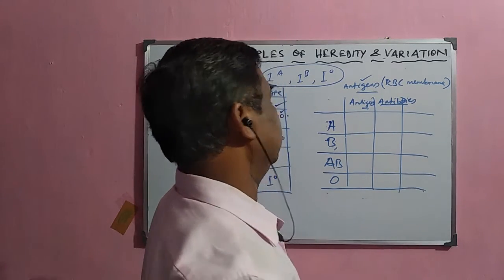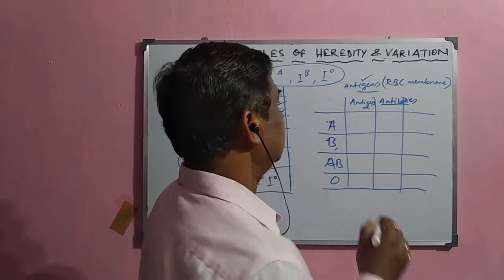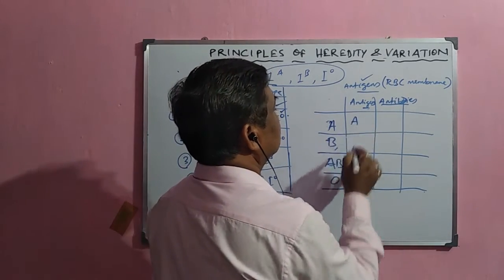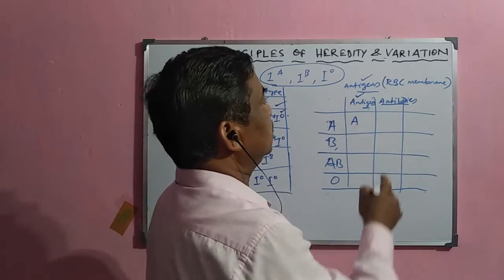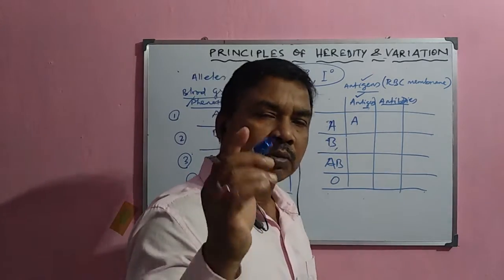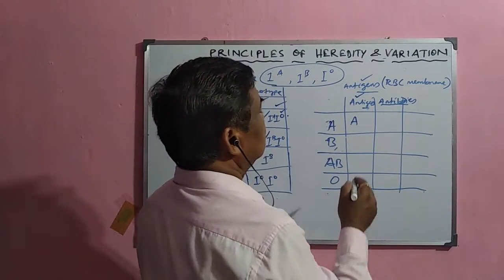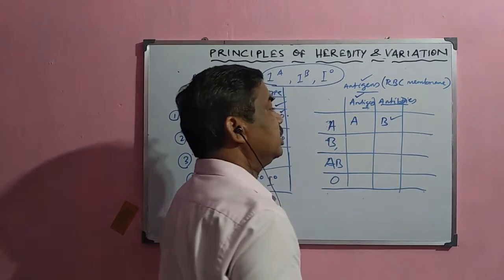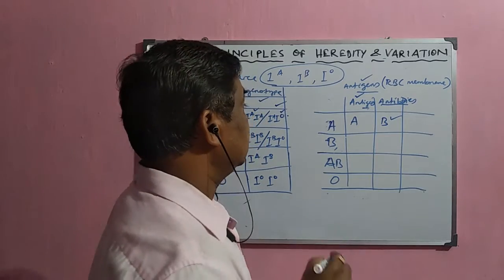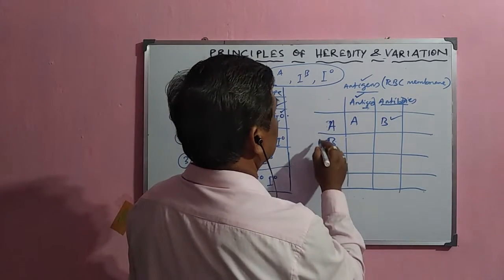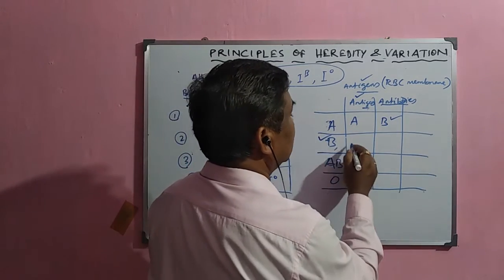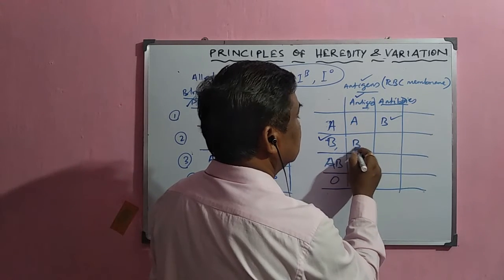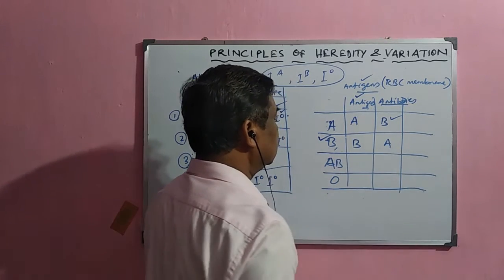Now, in case of A, the antigen A is present in the outer membrane of RBC, and there is antibody B. And in case of blood group B, the antigen B is there and antibody A is there.